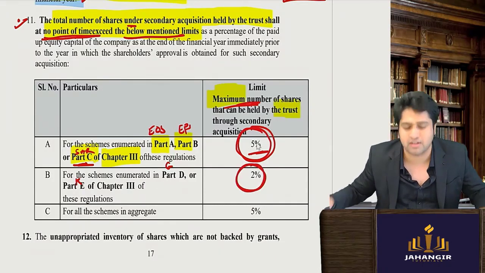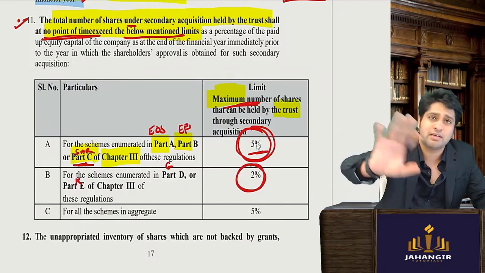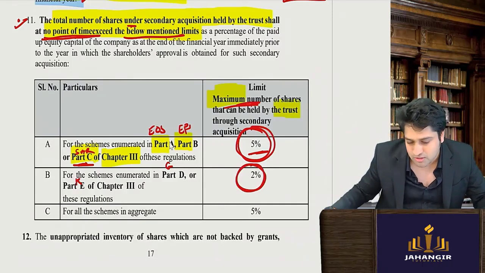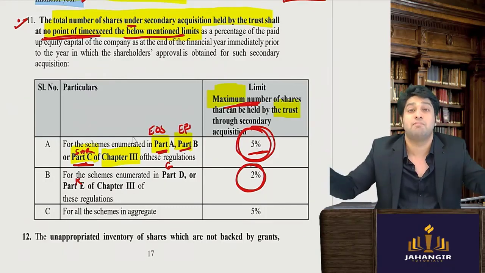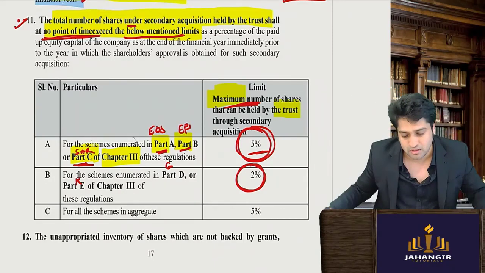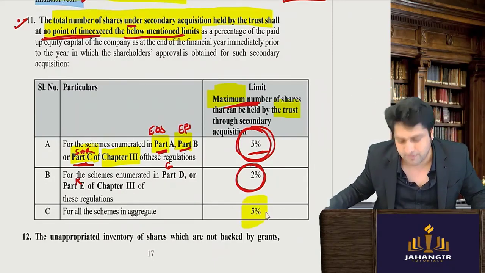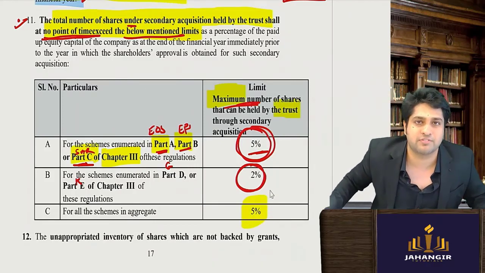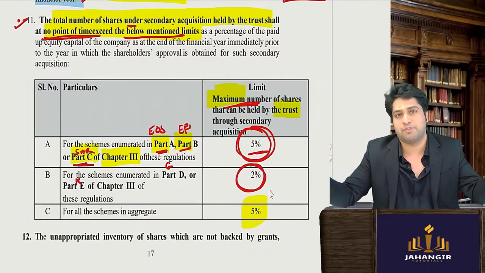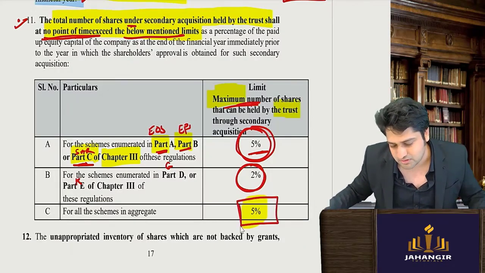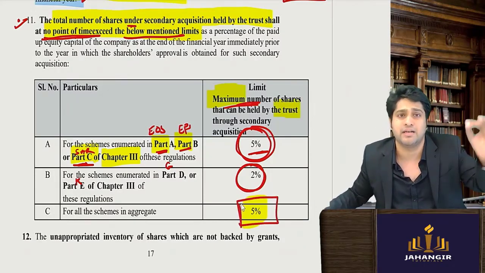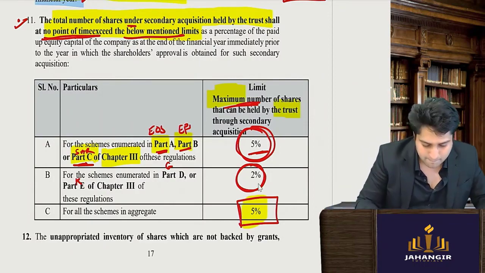And if a company has multiple schemes, because a company can have multiple schemes, then combined for all the schemes, the overall limit is 5% only. So if I have scheme A and B, I cannot say 5%, 5%. The overall limit given for all the schemes will be 5% at any point of time. Next.